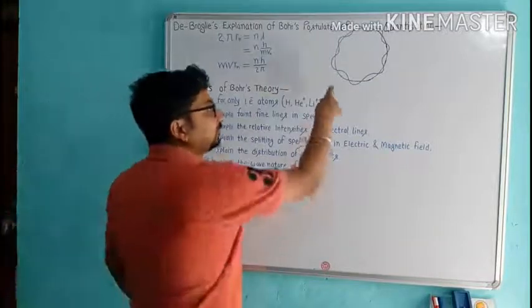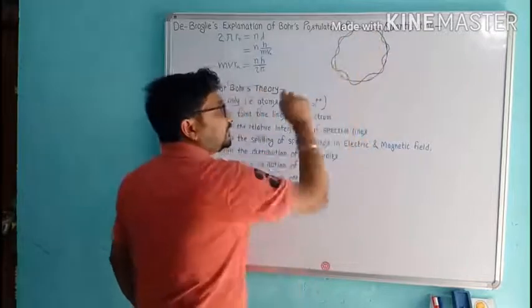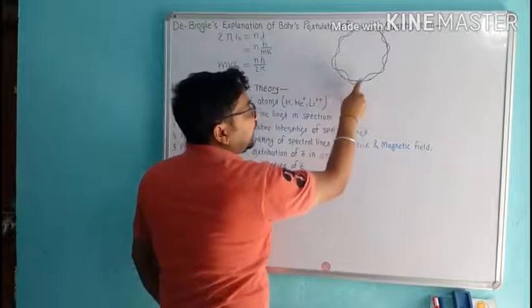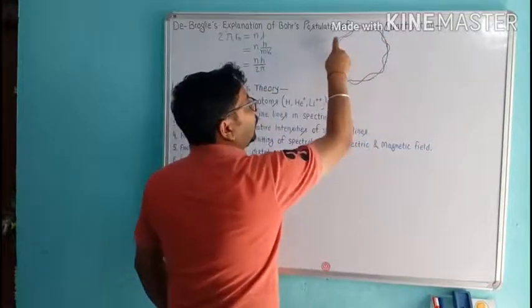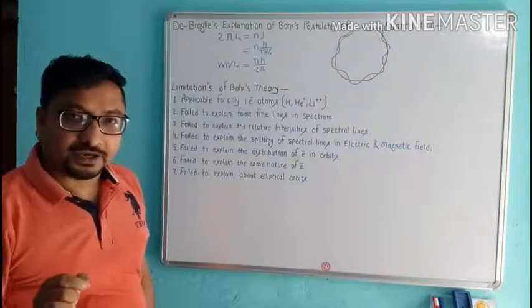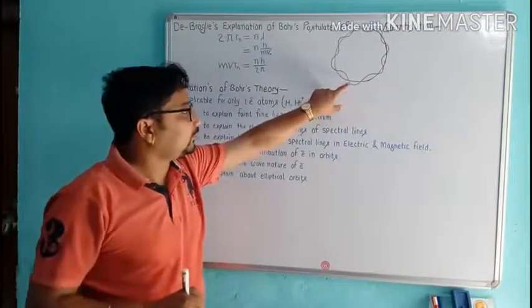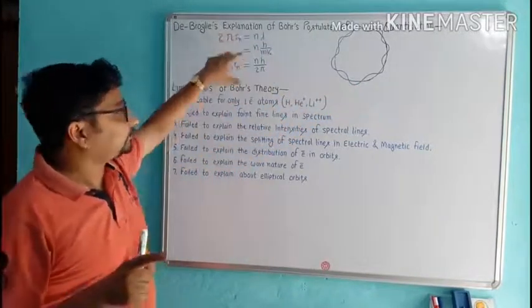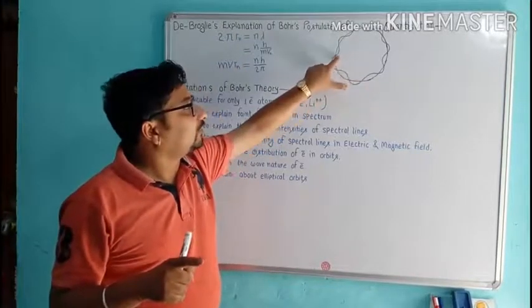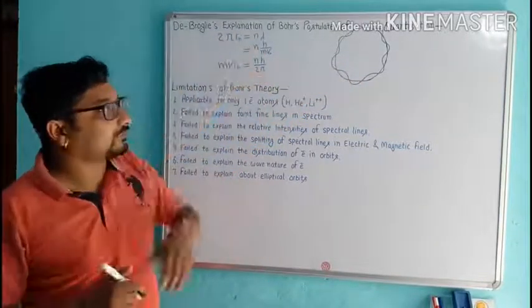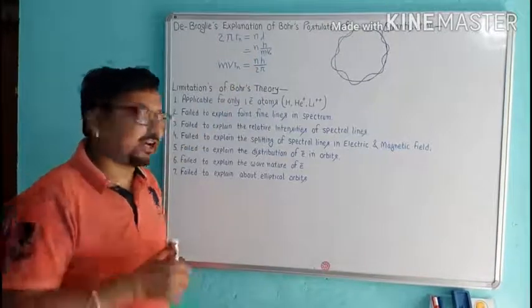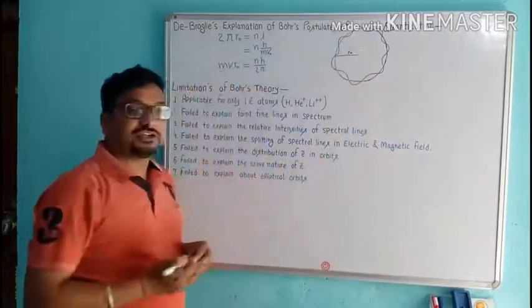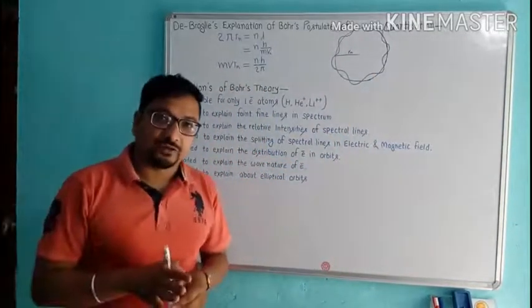That means, suppose this is a stationary orbit. According to de Broglie, the electron is revolving like a wave in its orbit, and these waves are in integral multiples. Here, suppose the electron is revolving in the nth radius, suppose this is Rn.